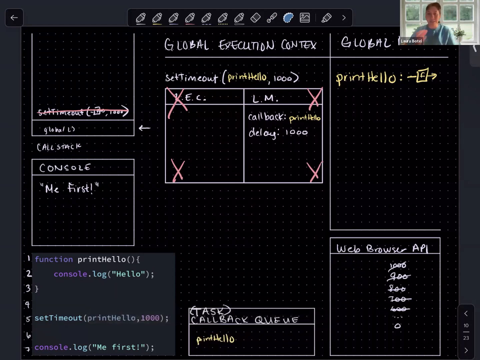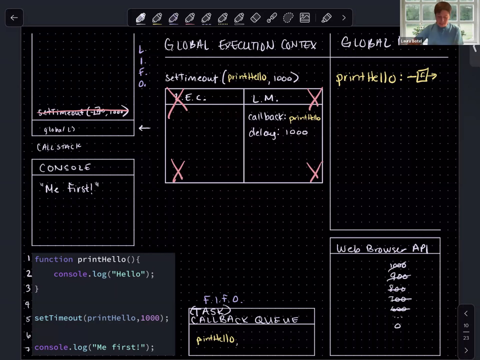You can think of a queue differently than a stack, where a stack is last in, first out. Let's mark this here. Last in, first out, LIFO. A queue is first in, first out. That's just like a line, right? If you are standing in line, you don't want the person at the end of the line to go first, right? It's the person at the beginning of the line who should be next. And the same is true for queues here in JavaScript.